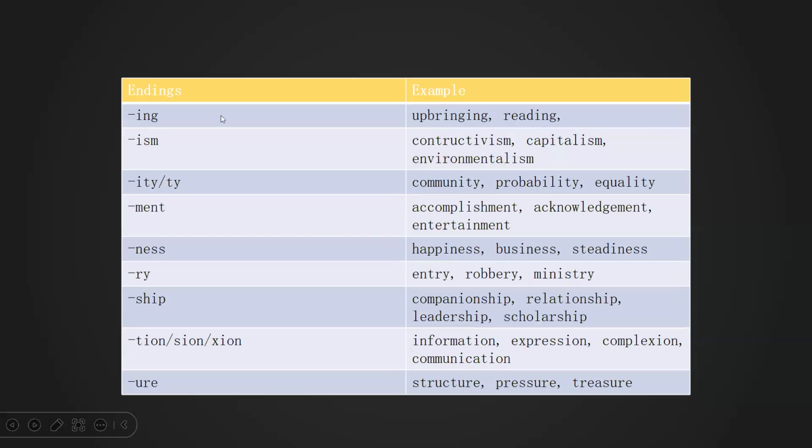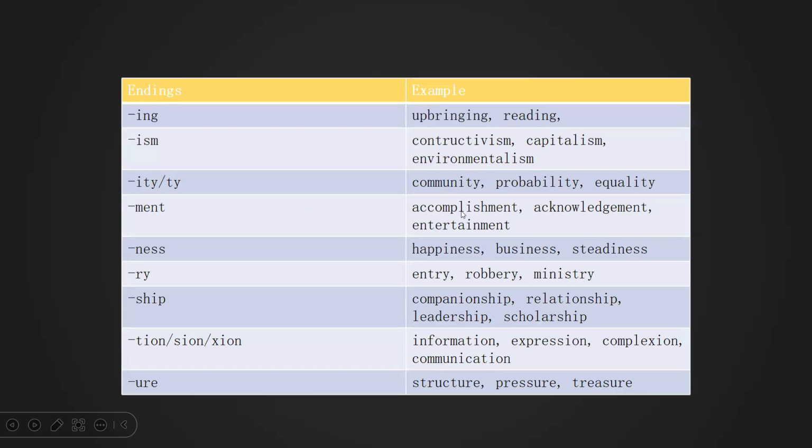Perfect. Some other endings are ING: upbringing, reading. ISM: constructivism, capitalism, environmentalism. ITY or TY: community, probability, equality.